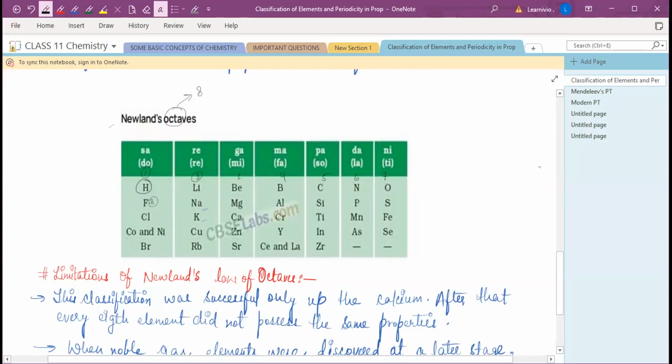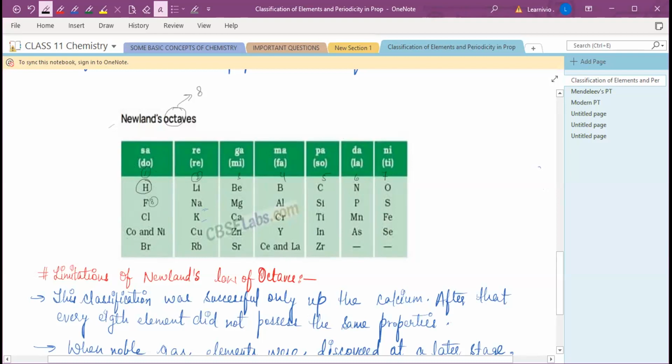This first and eighth element have similar properties and are arranged in the same group. So hydrogen, fluorine, chlorine, cobalt, nickel, and bromine have similar properties according to Newlands.